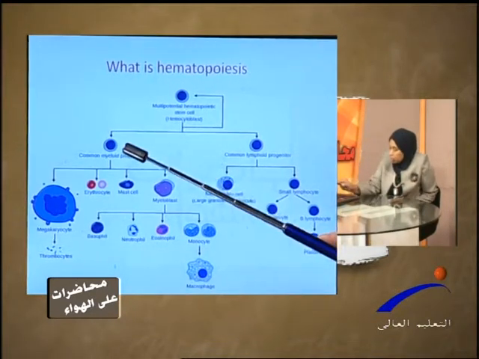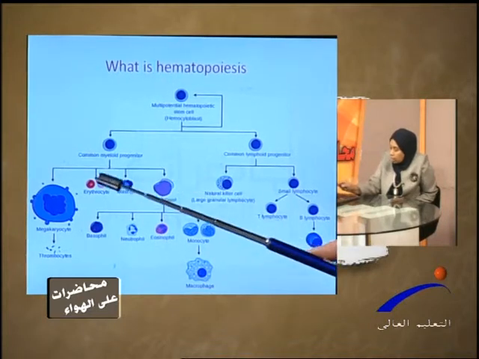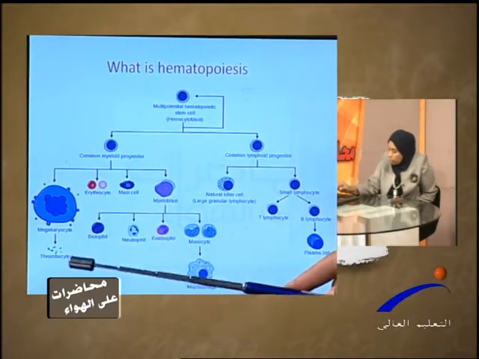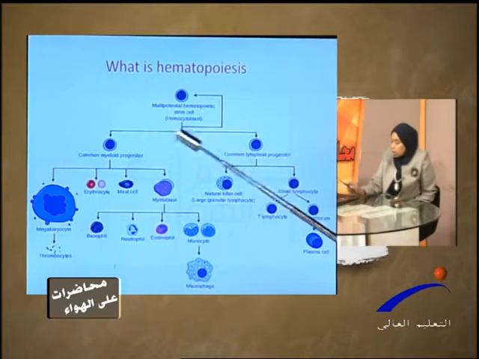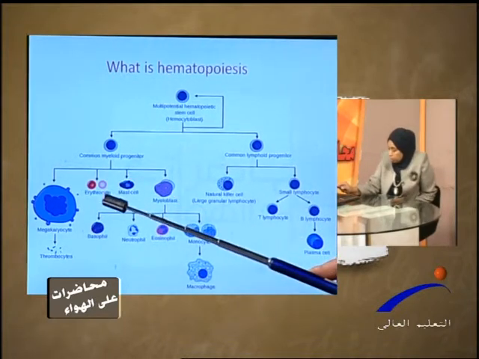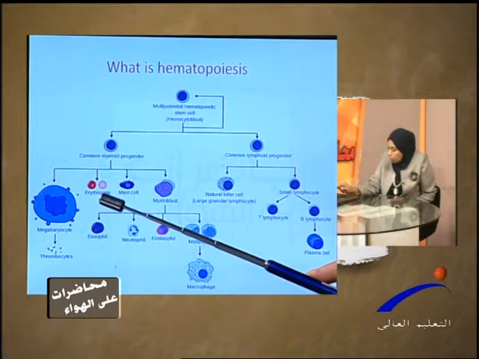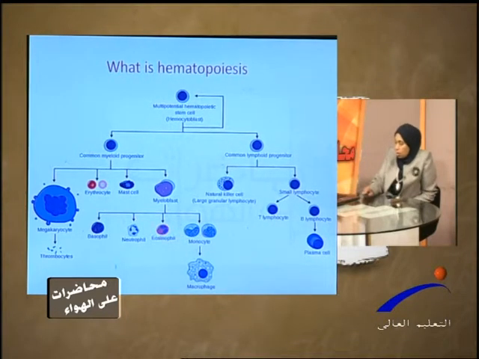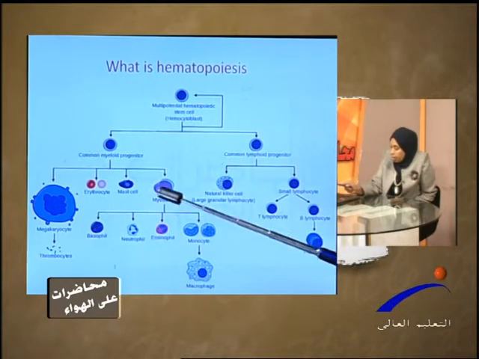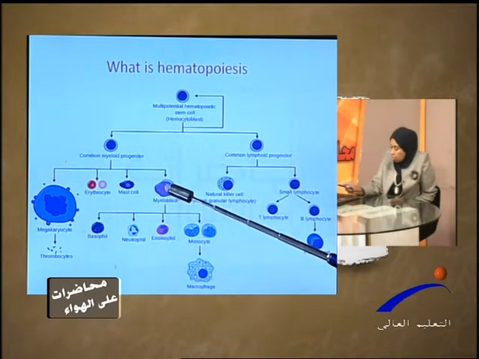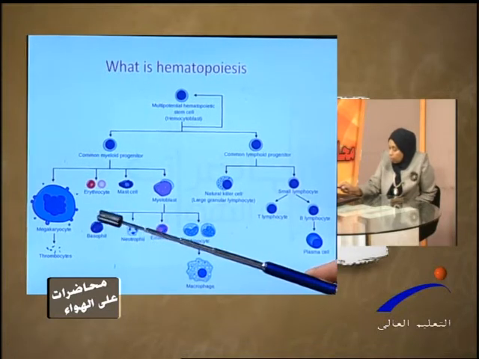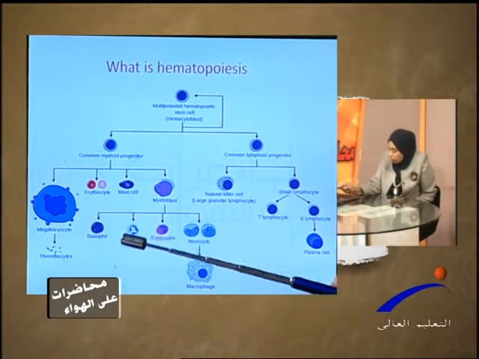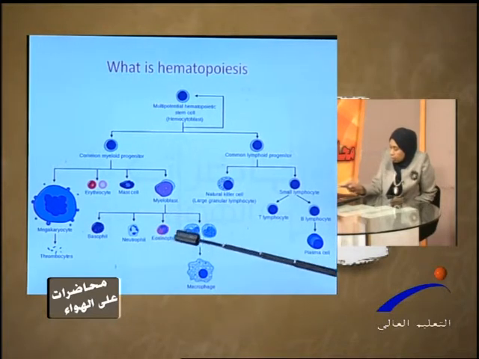The common myeloid progenitors give rise either to megakaryocytes, ending with thrombocyte formation, which is the platelet, or to the erythroid unit, ending with erythrocyte or RBC formation, or to myelopoiesis, in which there is a myeloblast. These myeloblasts further divide and give rise to basophils, neutrophils, eosinophils, or monocytes.